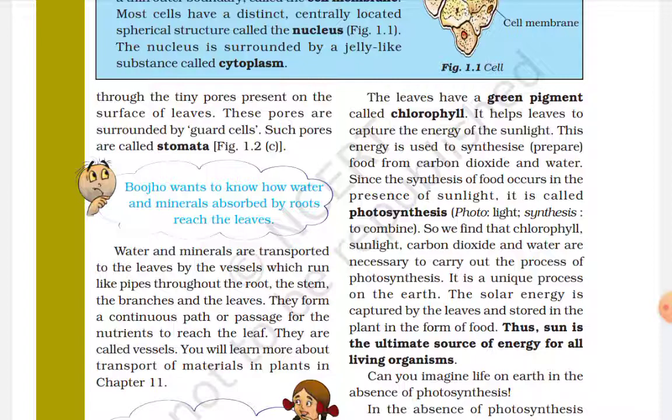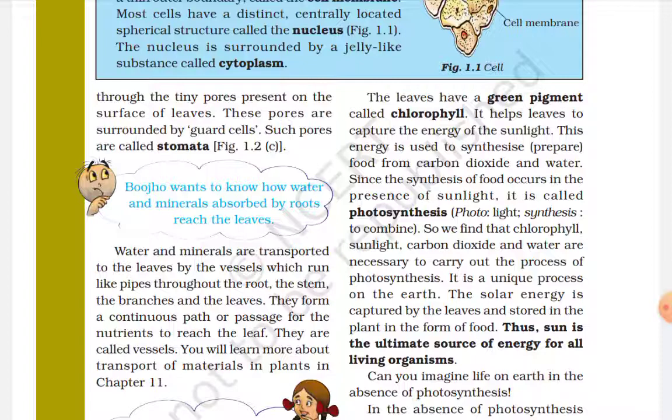So what happens is that nutrients like water and minerals are absorbed from the roots, and the carbon dioxide is absorbed from the air. The chlorophyll captures the sunlight and changes it to chemical energy. It changes the light energy to chemical energy that is usable by the plants.